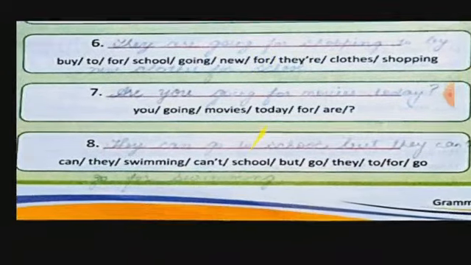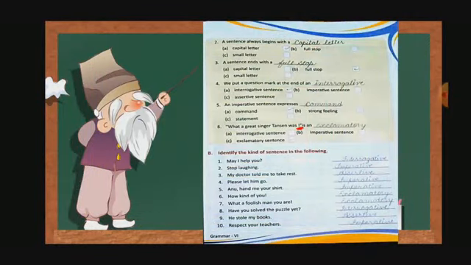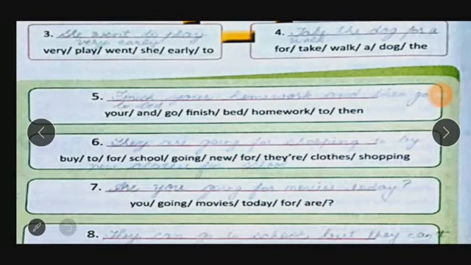This half part is written here. I am going to mark it so that you will understand easily what is going on. Here you will see they are going shopping to buy new clothes. Here it is written, new clothes for school. Okay. Are you able to see?